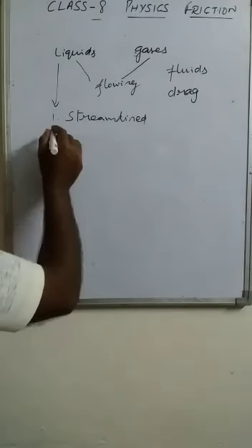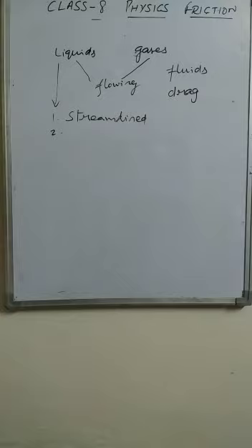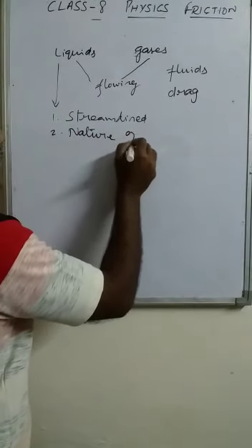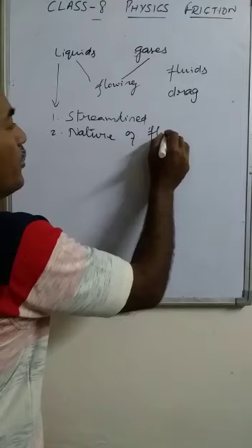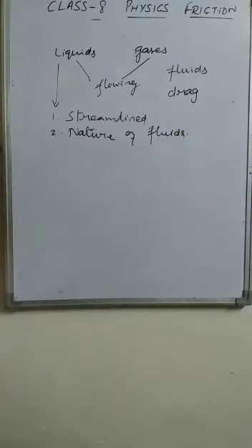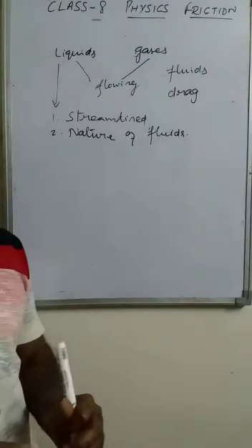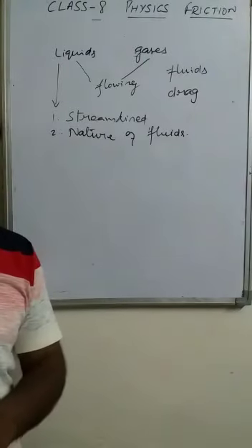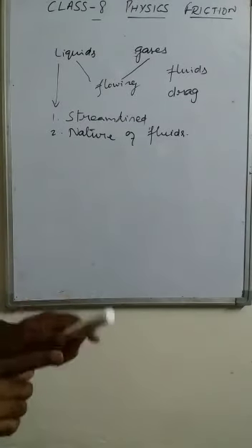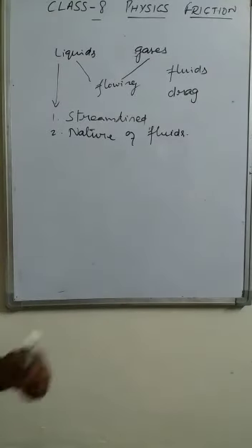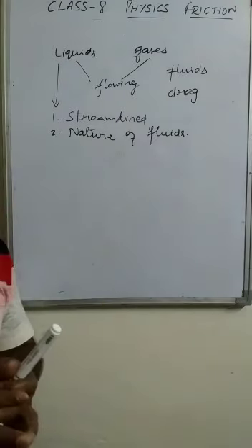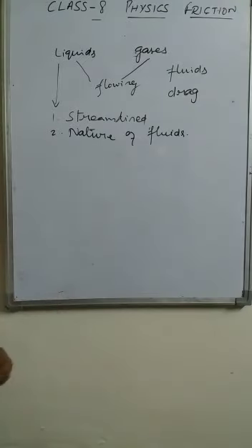And then the fluid friction also depends on the nature of liquids or gases, the nature of fluids. Means if we sail a boat in river water and in sea water, the nature of both the waters is different. Sea water is salty, saline water, and it is more dense. River water is less dense.